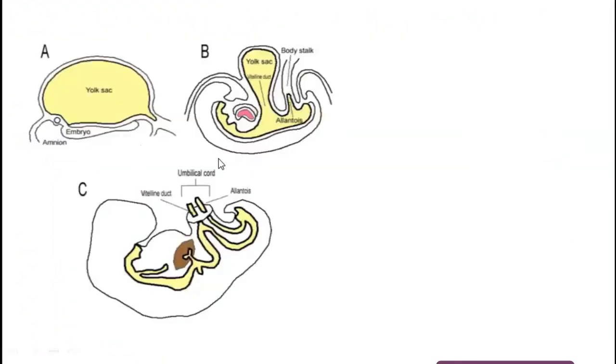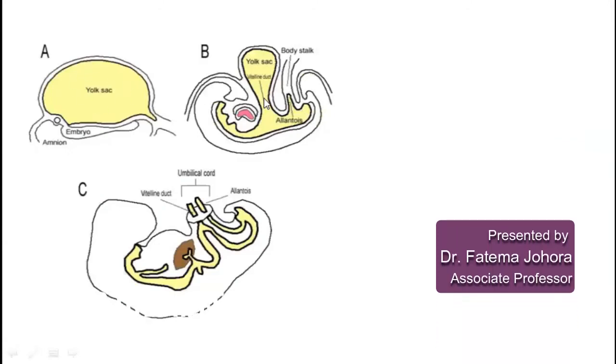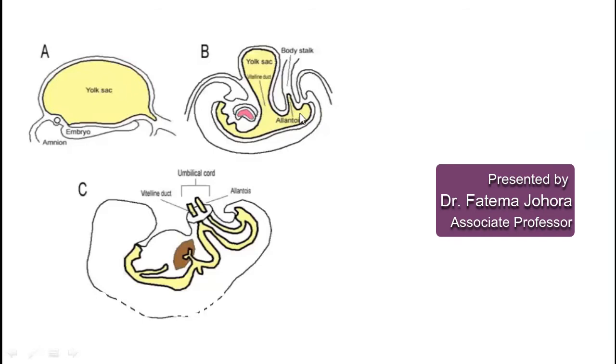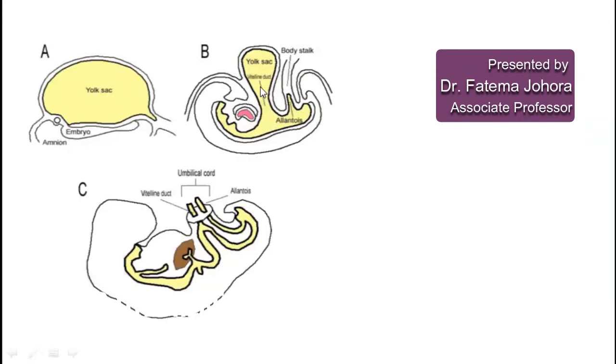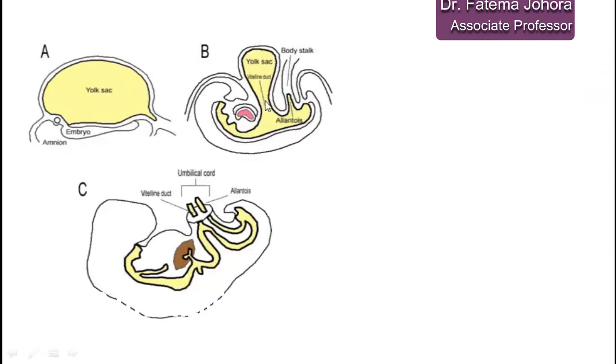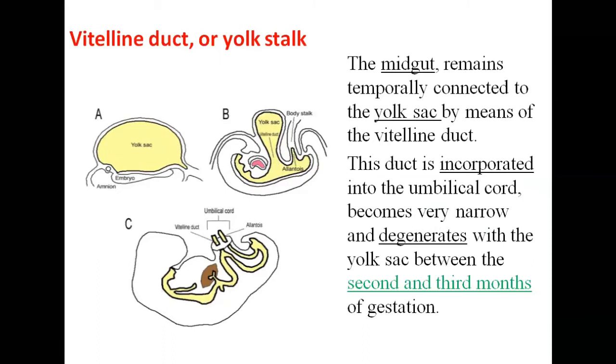Vitelline duct. This is the yolk sac, early yolk sac. This is the incorporation of part of the yolk sac to produce the primitive gut tube. This is the yolk sac connected with the midgut by the vitelline duct. This connecting duct is the vitelline duct. The midgut remains temporarily connected to the yolk sac by the vitelline duct.